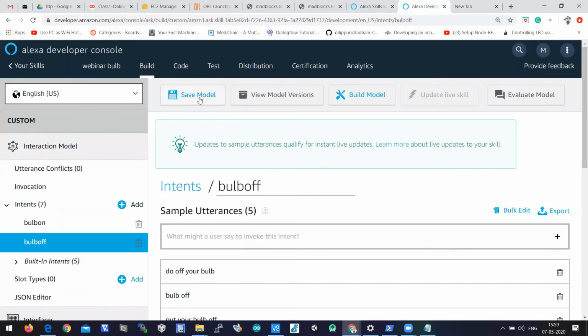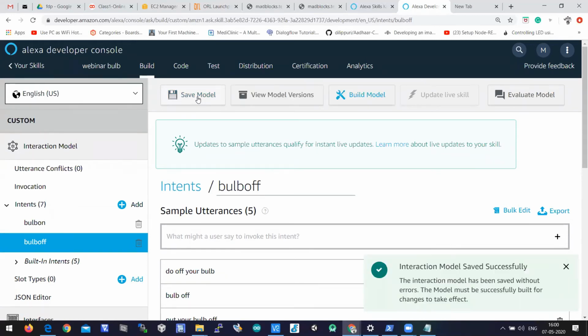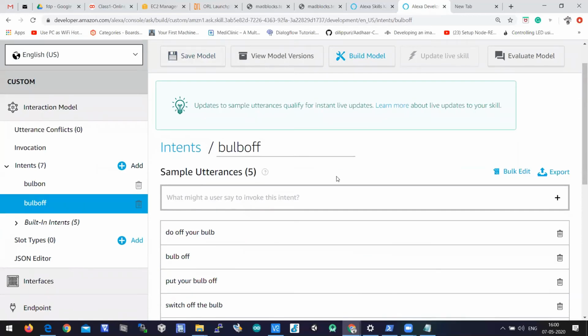Let's click on save model. So what we did here, we have created a skill by using developer.amazon.com. We have logged in to developer.amazon.com and then we have opted for Amazon Alexa there. Then the Alexa developer console page will be redirected. On that we have selected the console button, and we got the Alexa Skills Kit console there.